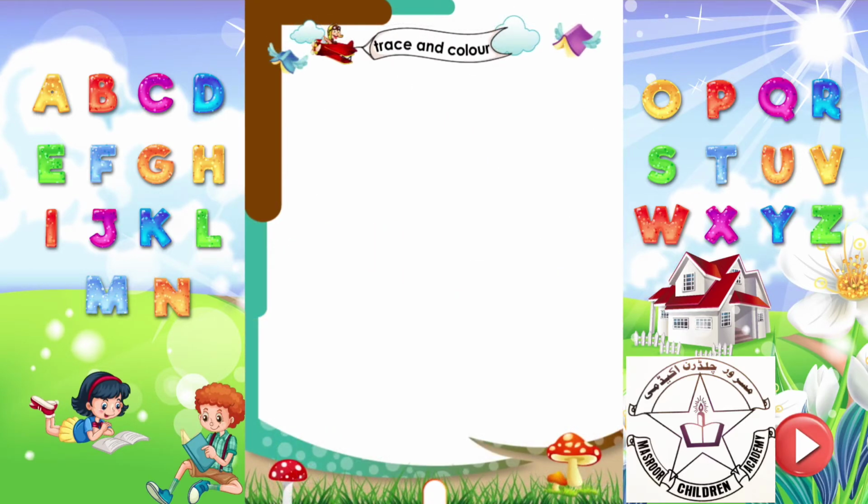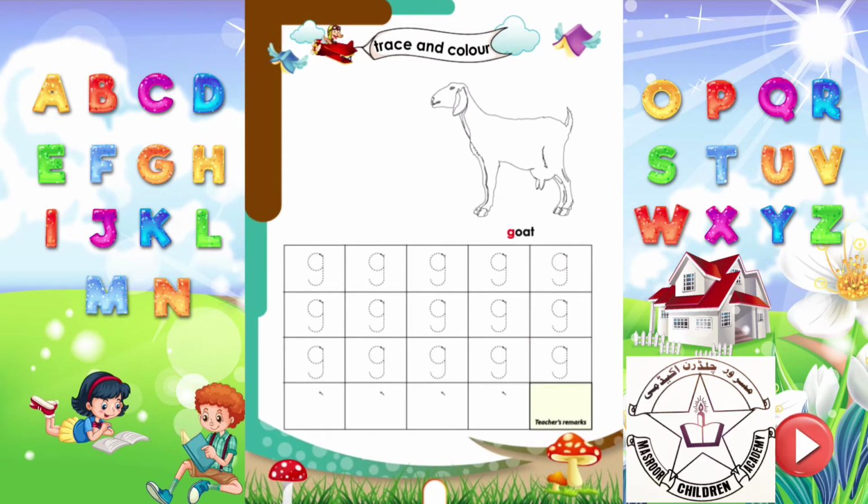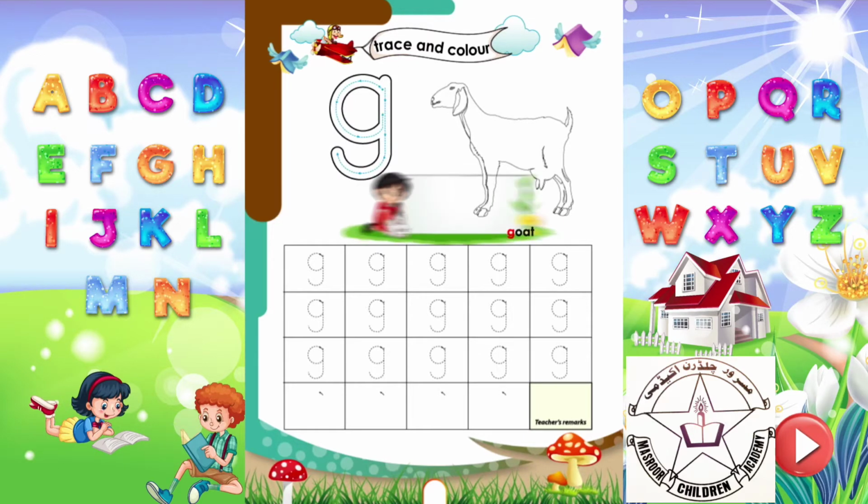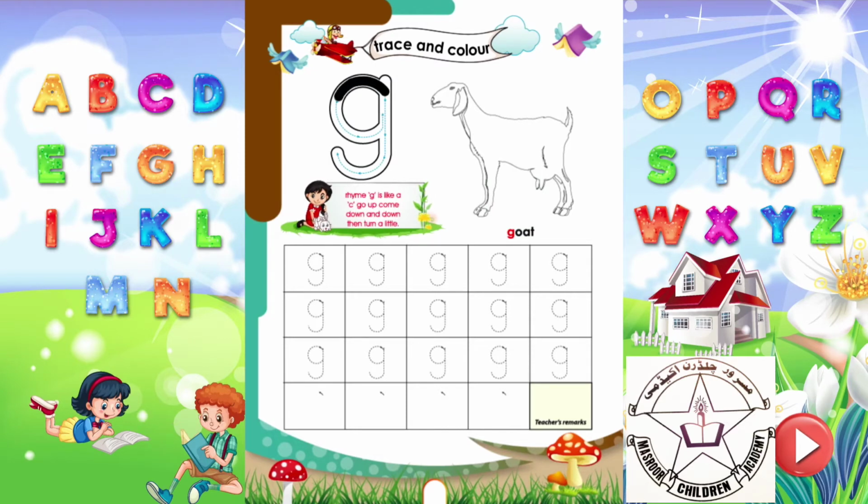Trace and color. Let's trace the letter G, which sounds J. Rhyme G. G is like a C. Go up, come down, and down, then turn a little. Trace all the letters properly. Wow! Time to color the goat.